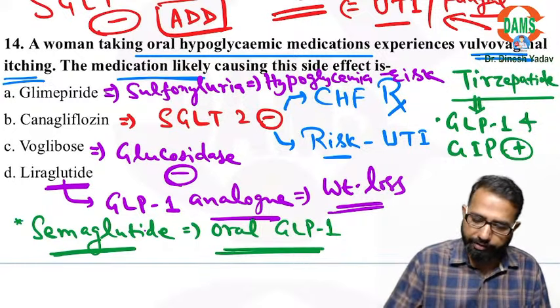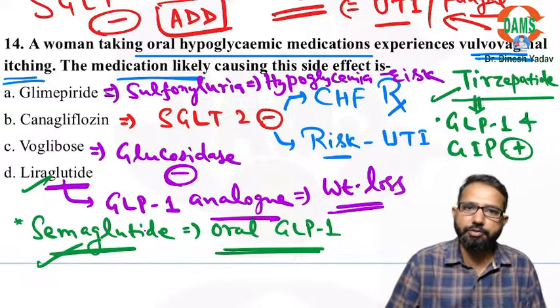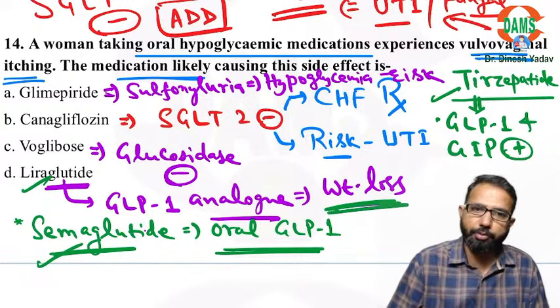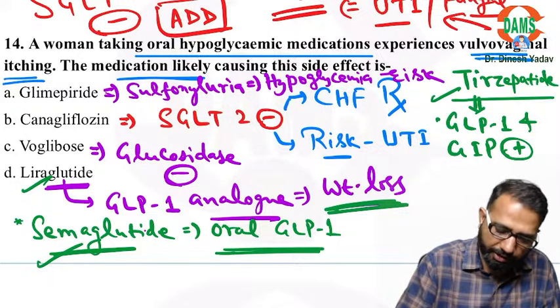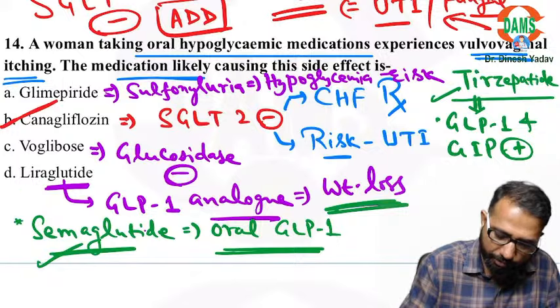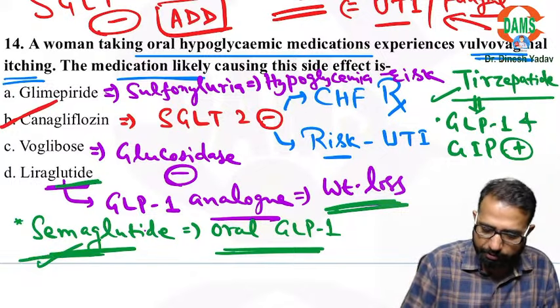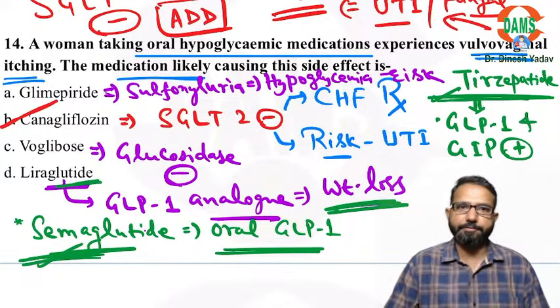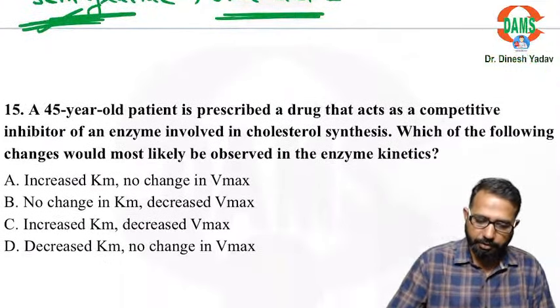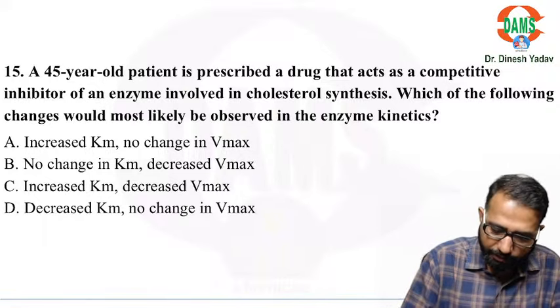So these three drugs are causing weight loss, and are approved as anti-obesity. But out of these, the correct answer will be canagliflozin. But don't forget liraglutide, semaglutide, and tirzepatide as well. Okay. Last question, then I can take your queries.